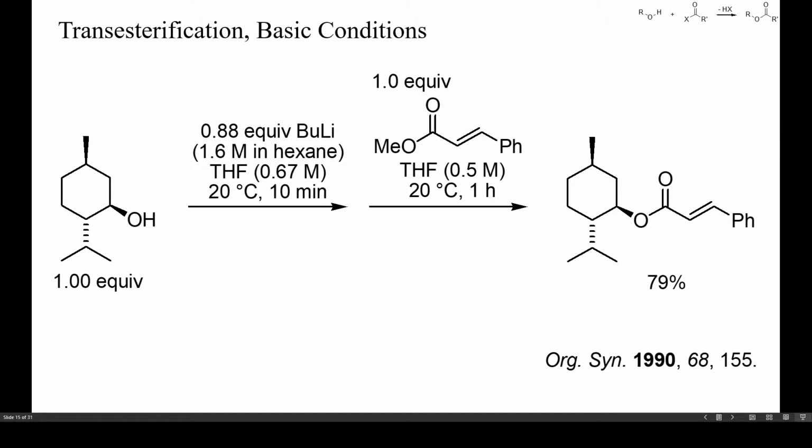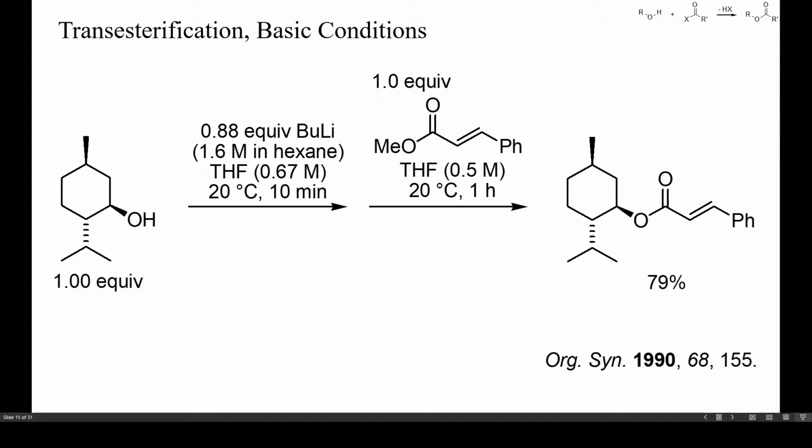Transesterification is a further important strategy for the acylation of alcohols. Catalysts and procedures have been developed that allow such reactions to proceed under acidic, neutral or basic conditions, and I'll show you examples of each of them. Most transesterifications are conducted under basic conditions, as in the example on this slide.